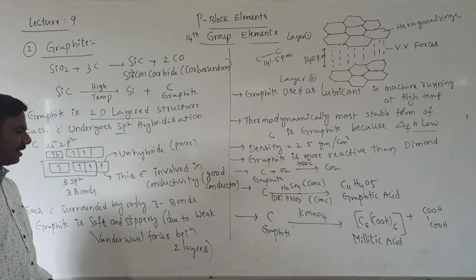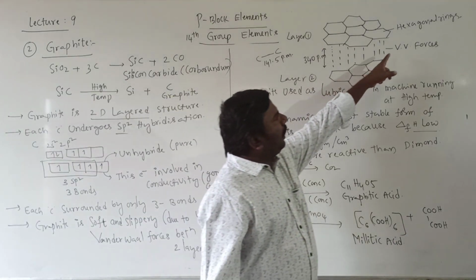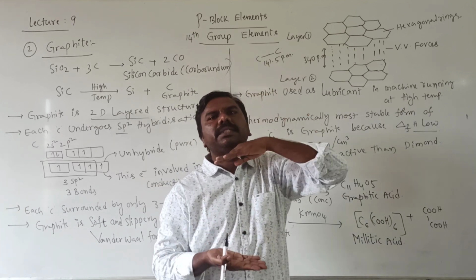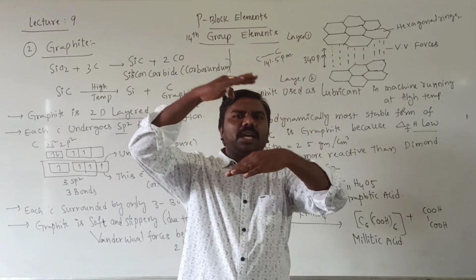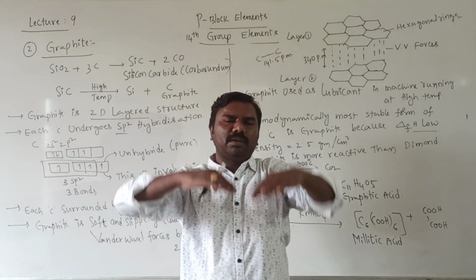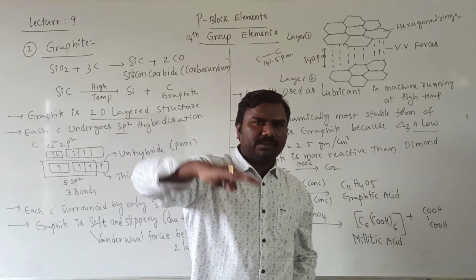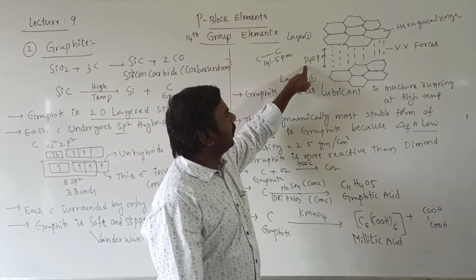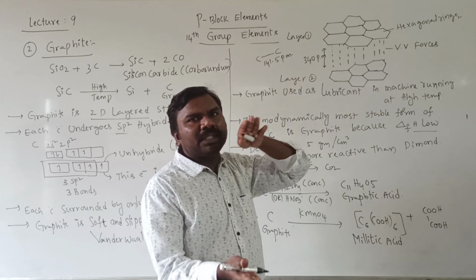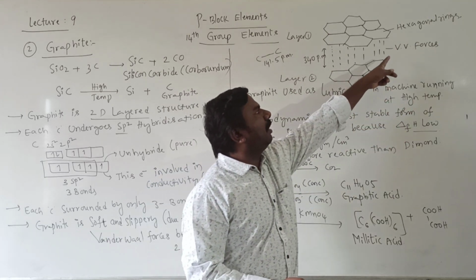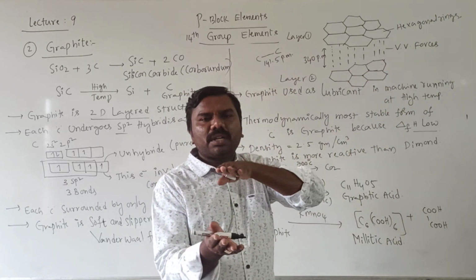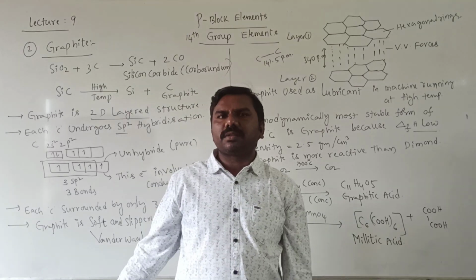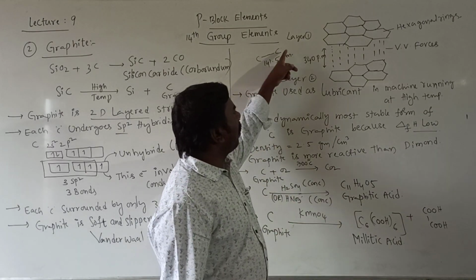Graphite is soft and slippery because of weak van der Waals forces between the two layers. First layer hexagonal rings, second layer hexagonal rings, third layer hexagonal rings, fourth layer hexagonal rings. A layered structure, first, second, third, fourth, like that. Between layers, the space is 340 picometers. These forces are weak van der Waals forces. That's why, being weak, the layers can slip over one another. So that's why it is slippery in nature, soft.